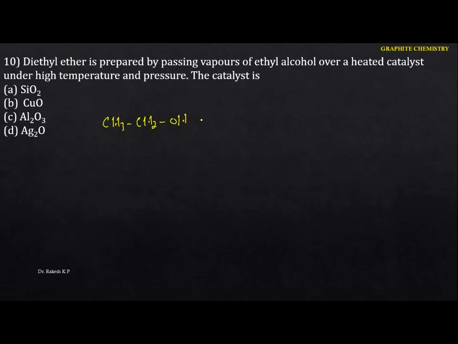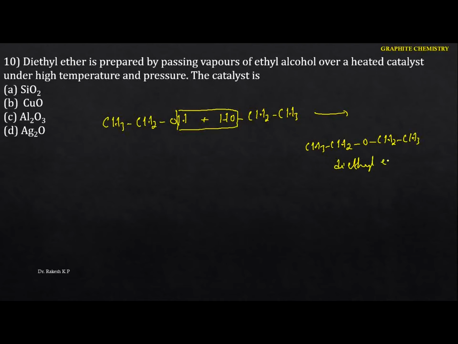So in this case, from the alcohol we are going to prepare the ether. That means the reaction is dehydration here. So let me take this one here. Okay, here the byproduct will be water. Finally what we got is CH3 CH2 O CH2 CH3. That means we got diethyl ether. Okay, but in this case we require a dehydrating agent.